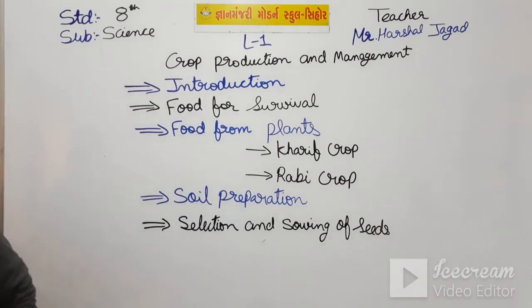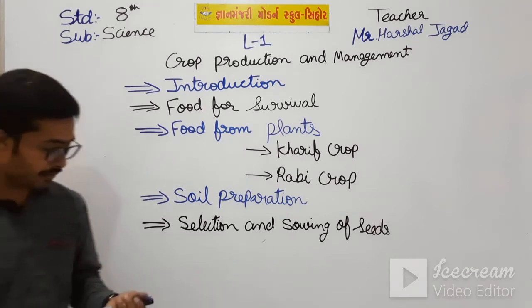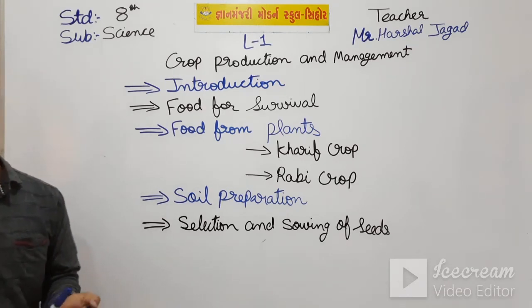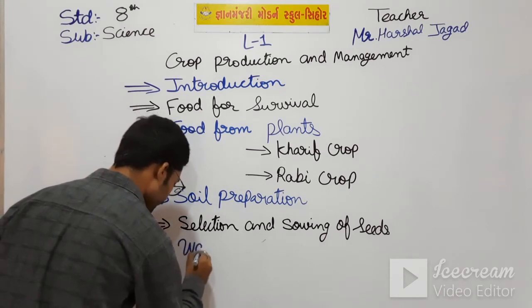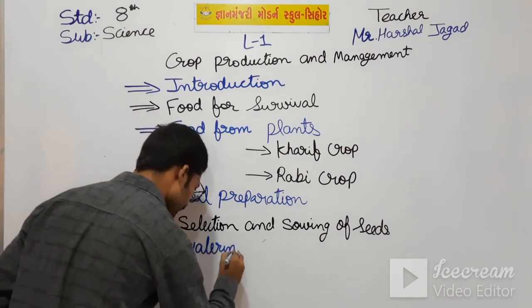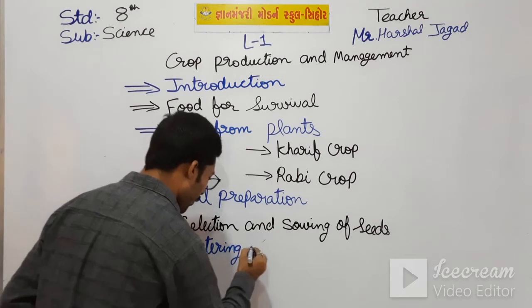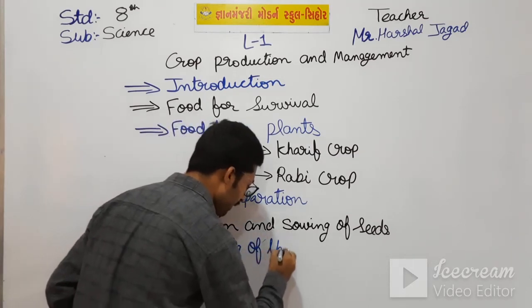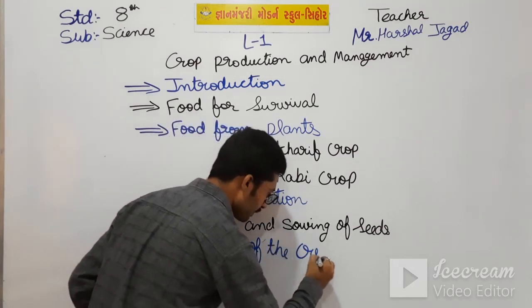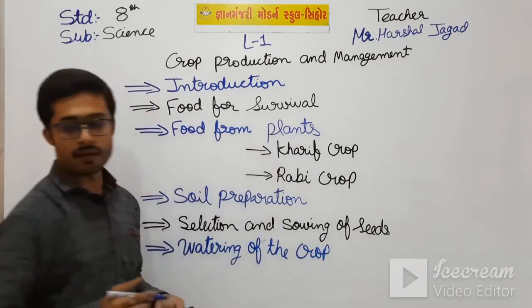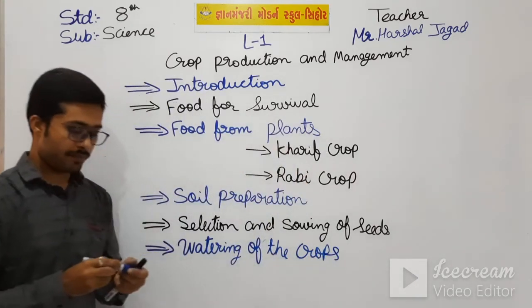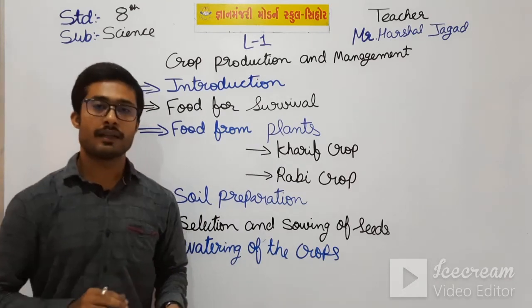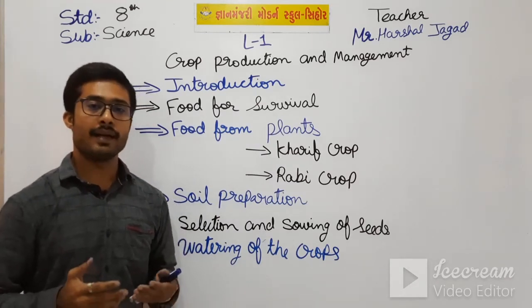Now the next point we have seen was watering of the crops. In the watering of the crops there are many methods.